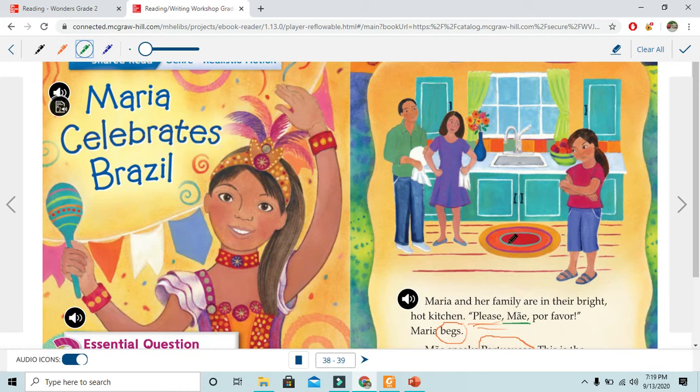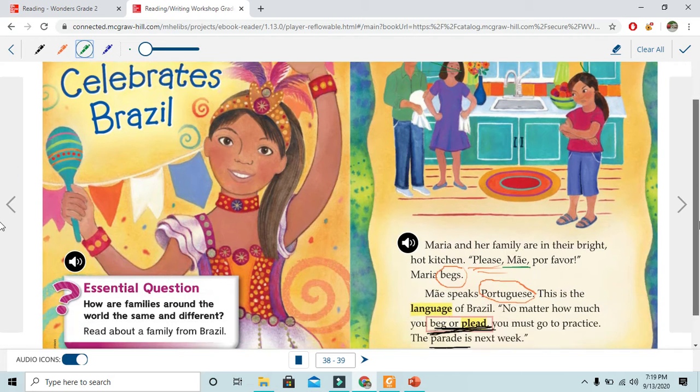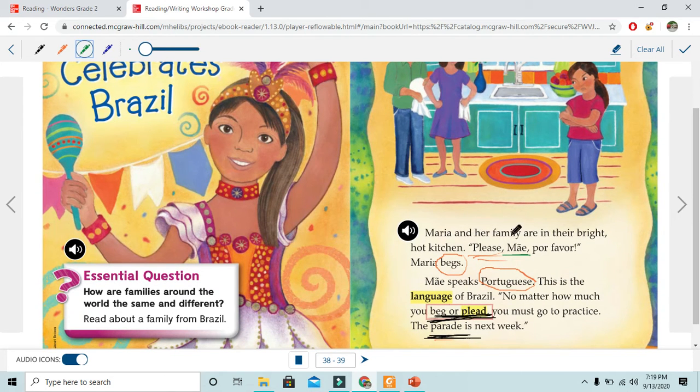While you are looking at that picture, you can find out the characters. The character, this means the people or animals in the story. So who are the characters in this story? Yes, Maria and who? And her family, dad and mom. So those are the characters. Maria and her family are in their bright hot kitchen. So this is the place. This is the setting of the story, where the story happened.